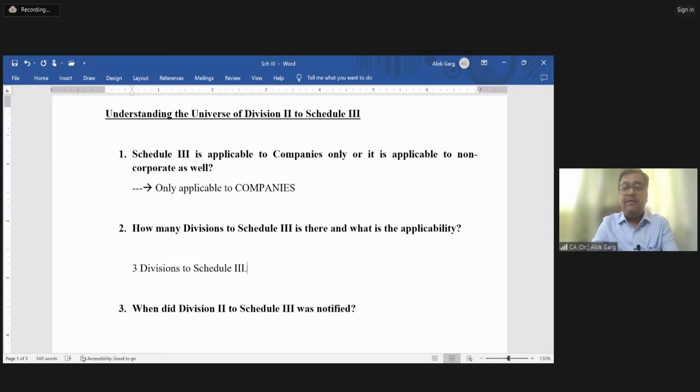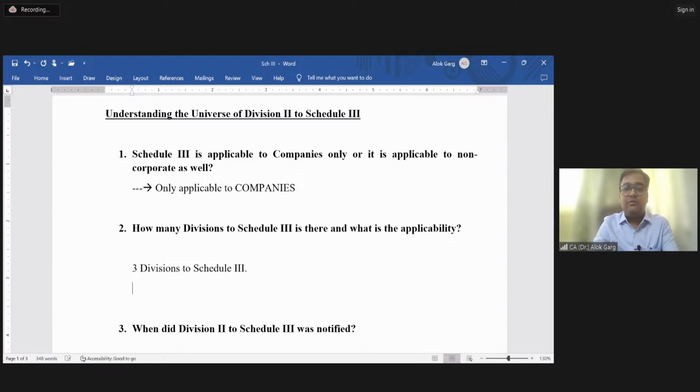Division 1 is applicable to companies following AS, meaning Indian GAAP. Then Division 2. Division 2 is applicable to which company?